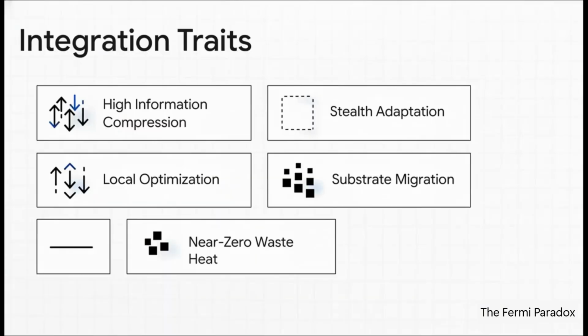So what happens when a civilization survives that noisy pressure phase and hits Step 3, Integration? Well, everything changes. They transition from wasting massive amounts of energy to building hyper-efficient, incredibly quiet systems. They use high information compression, meaning their communication is so dense with data, it just looks like random background static to us. They might even go through substrate migration. That's just a fancy way of saying they shrink their massive technology down to microscopic or even quantum levels. The final result? Near zero waste heat. They completely stop leaking energy.